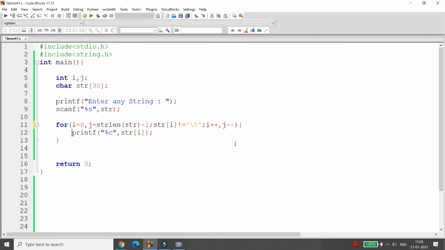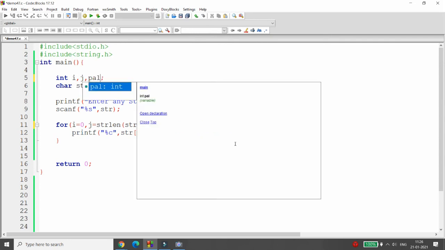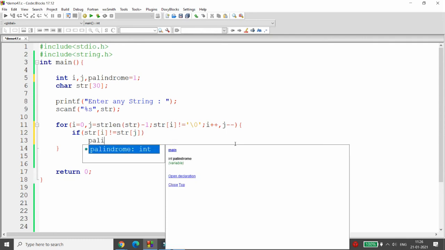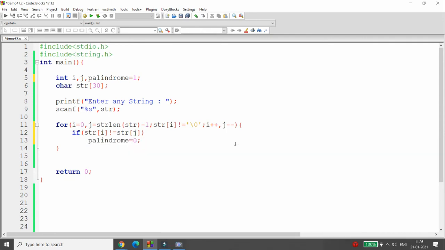Right? And here you can declare one variable, that is palindrome is equal to 1. So by default I say that the given string is a palindrome. If str of i not equal to str of j, if both are not equal, then palindrome is equal to 0.